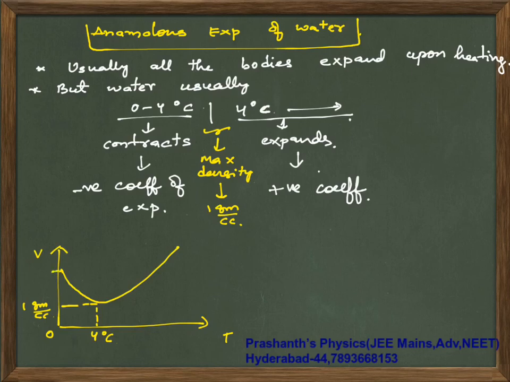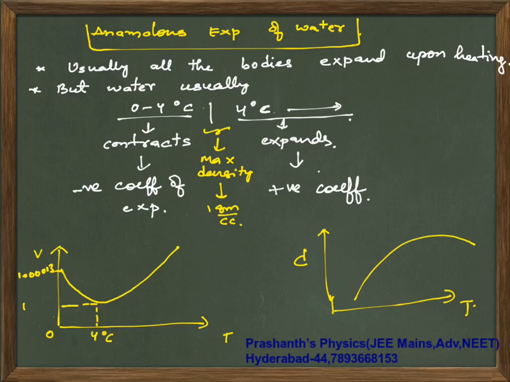At this point you have your volume as 1.0013 meter cube or so. For density, you should not write gram per cc, it is only cc, that's all. If you are drawing a density versus temperature graph, it will be like this. Exactly at 4 degrees centigrade, your density is 1 gram per cc.